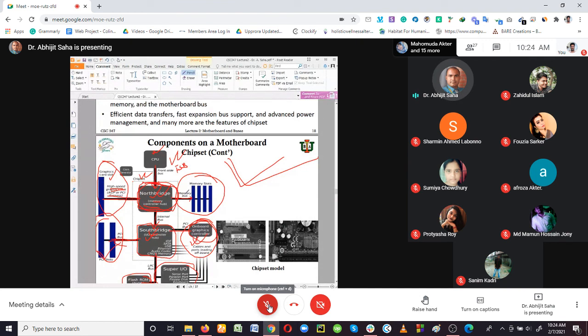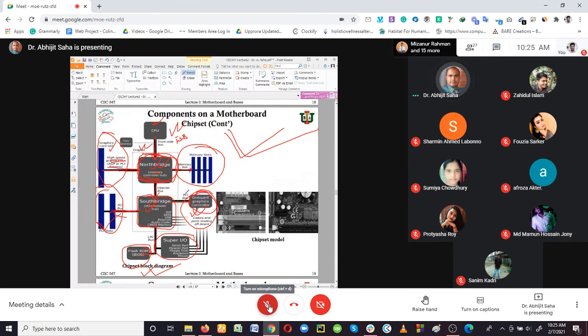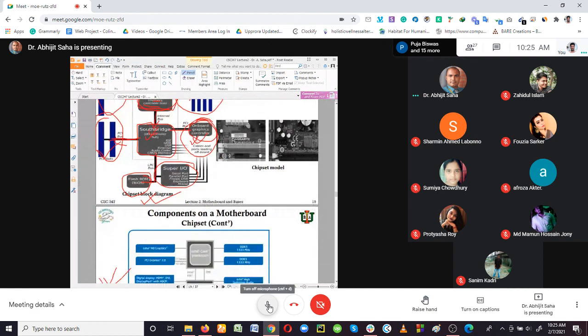because if you know these two pictures, then you understand how the communication between the different components of the computer system has been developed. Do you understand that? So these two pictures you have to practice at home. Clear? Yes, sir.